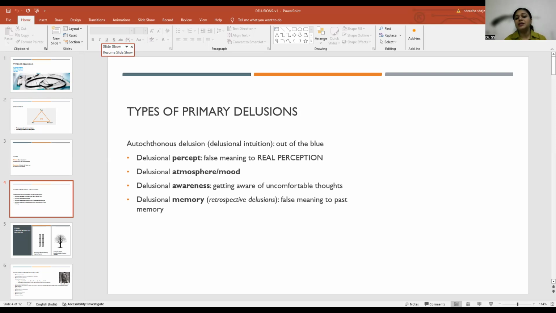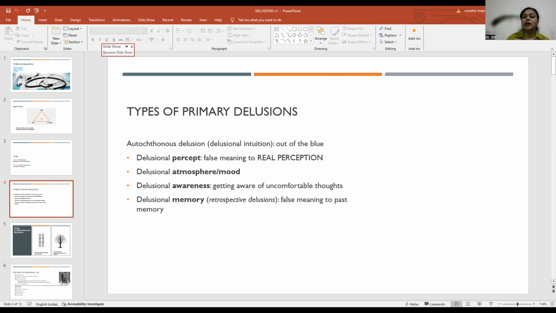Then we have the delusional memory. Here, a false meaning is given to a past memory. For example, a 50-year-old man would have undergone appendicitis surgery in his childhood, which is a past memory and a real incident that has happened in the past. And now, during his phase of delusion or psychosis, he will say that during that surgery, a chip was implanted in my stomach, and that is why today I can feel that the aliens are trying to communicate with me.